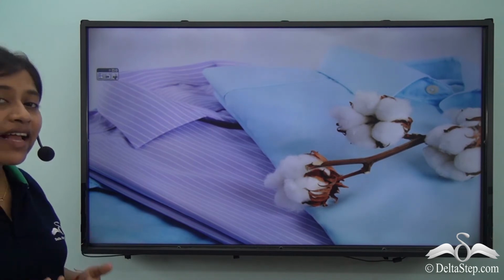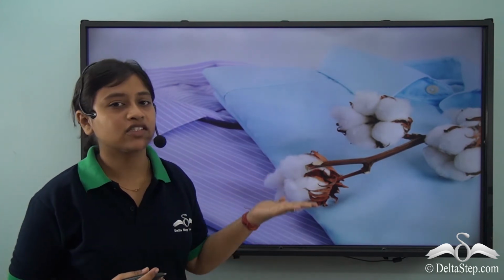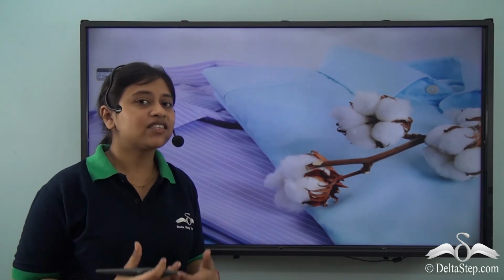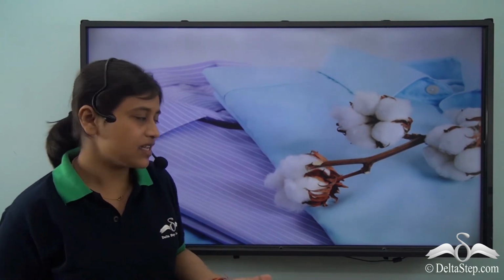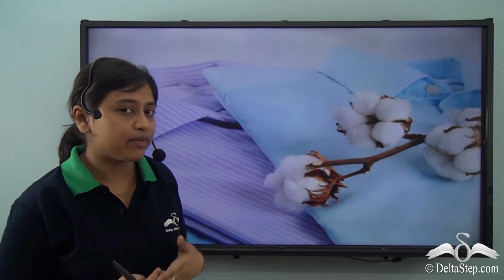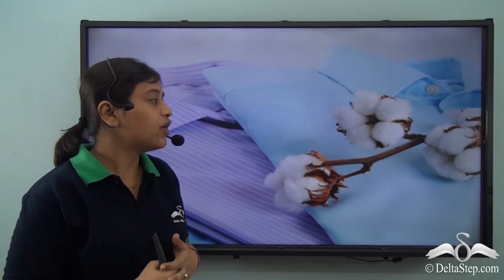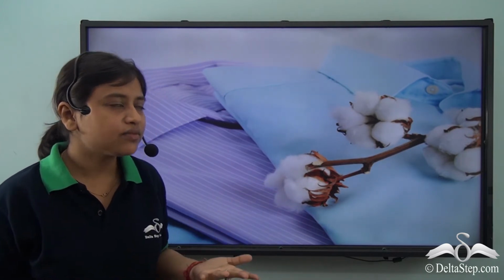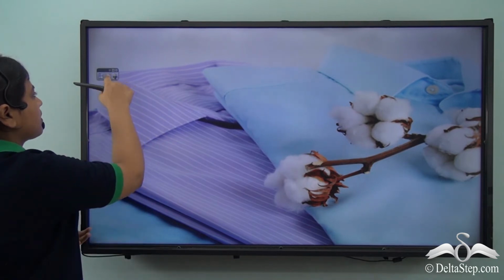Right. So let's talk about another important crop, and that is cotton. In places like India, which has a tropical kind of climate, we require cotton fabrics very much. Almost half of the year we use these cotton fabrics. Now, what do we know of cotton? Let's learn more about this.